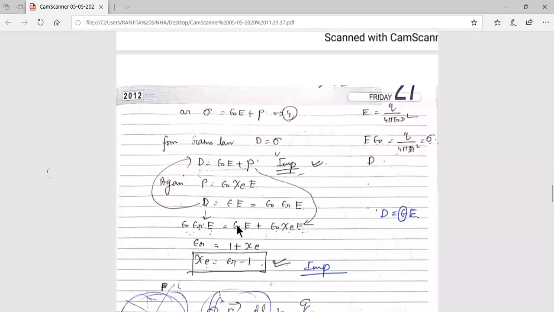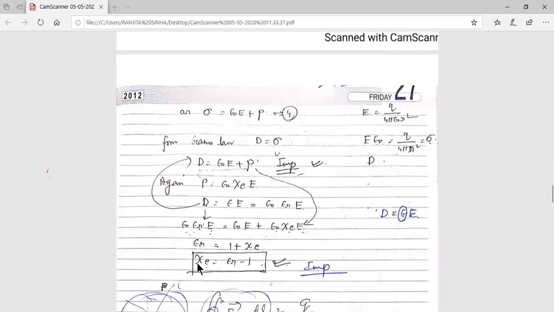This remains as it is, and in place of D we are putting epsilon E, not epsilon 0 E, because we are introducing a dielectric material, and there D equal to epsilon E. So epsilon is epsilon 0 into epsilon r into E. So this is the expression now. Now from here, epsilon 0 cancels from both sides. So ultimately the expression is epsilon r equal to 1 plus chi e.